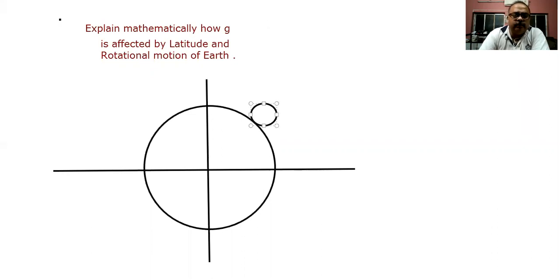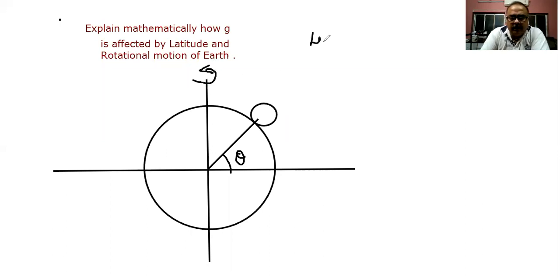If I try to say the position of this body with respect to the center is theta, that means we can say the latitude of the body is theta. It is at a particular angle theta with respect to the line joining the center of the earth with the body, and earth rotates about its axis.